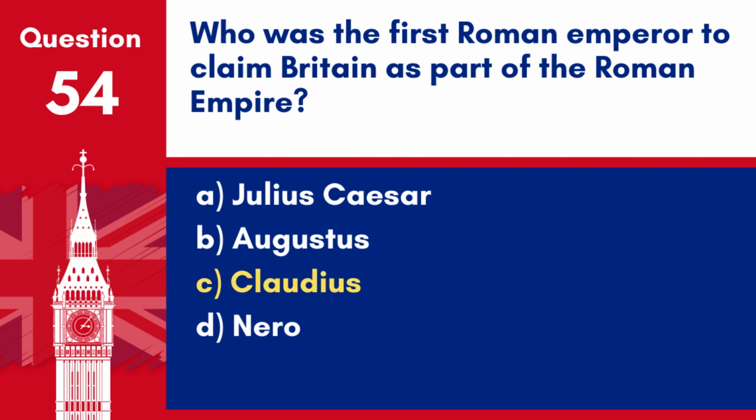Answer C. Claudius. Emperor Claudius claimed Britain as part of the Roman Empire after the successful invasion in 43 AD.